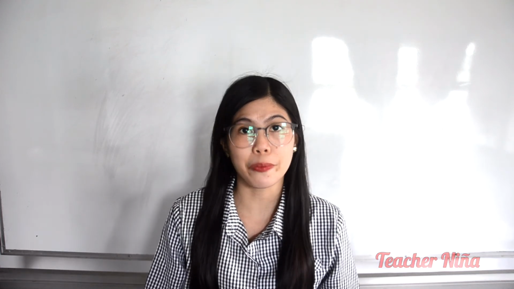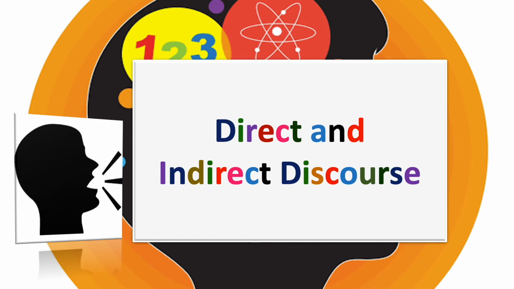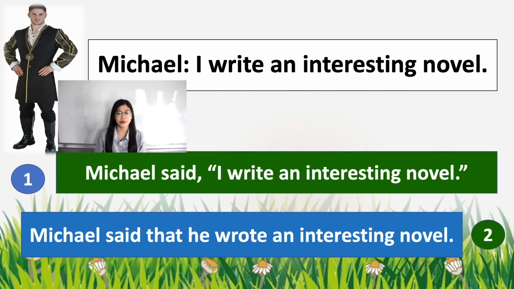Good day! In today's lesson, we will be dealing with direct and indirect discourse. So let's imagine that Michael is beside me and he says this: I write an interesting novel. So there are two ways of reporting what Michael said a while ago. So it can be done like in the first sentence or like in the second sentence. So let's find out which of them is a direct and indirect discourse.